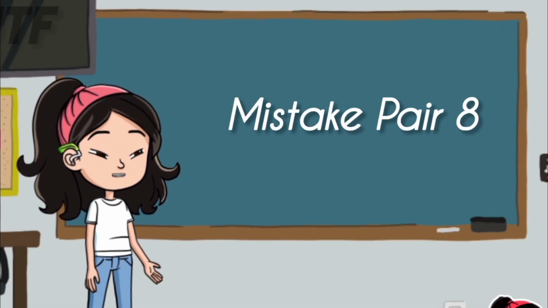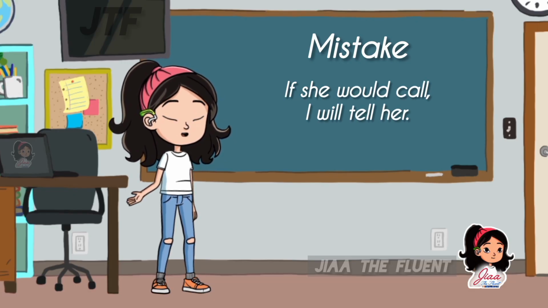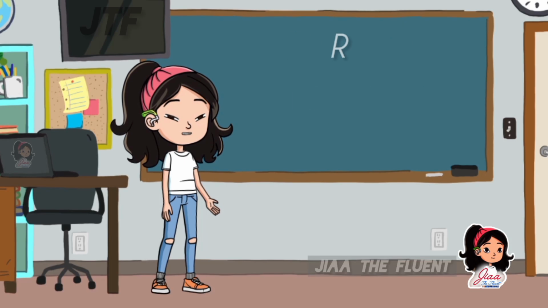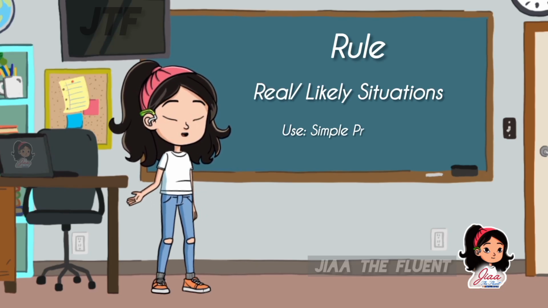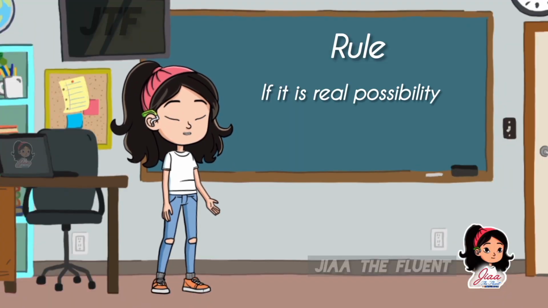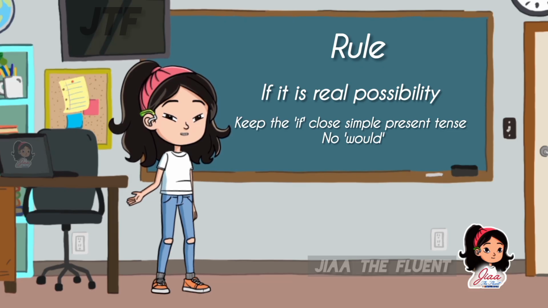Mistake pair 8. Mistake: If she would call, I will tell her. Correction: If she calls, I'll tell her. Rule: for a real or likely situation, use simple present plus will. If it's a real possibility, keep the if clause simple, present tense, no would.